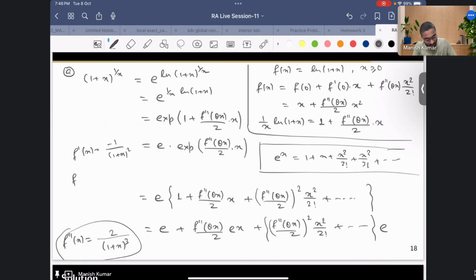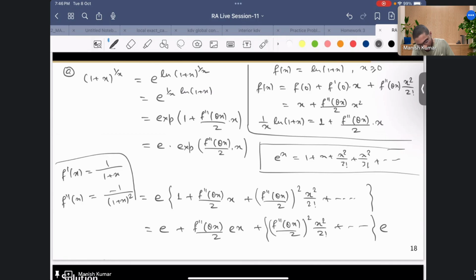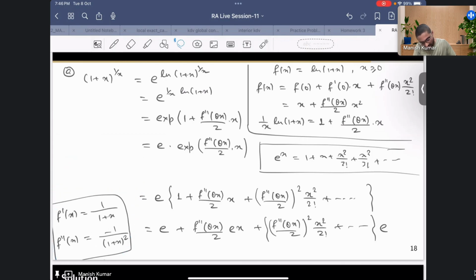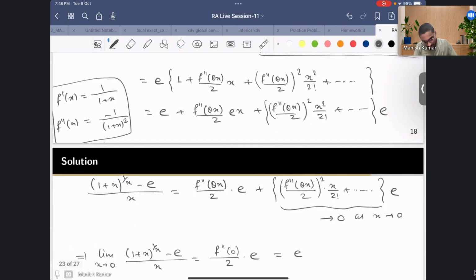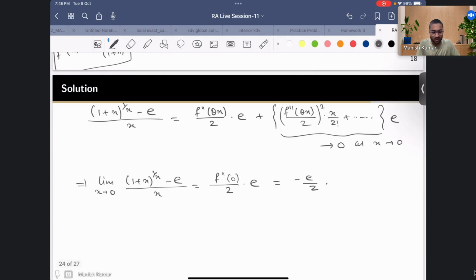Oh, I think I have written it wrong, sorry. This is not double derivative, it is 1 by x only. So you see f prime of x would be 1 by 1 plus x, and f double prime of x would be minus 1 by 1 plus x whole square, right? So I have written it wrong. So f double prime at 0 would be minus 1, so this will be minus e by 2. So this is going to be the value of the limit.